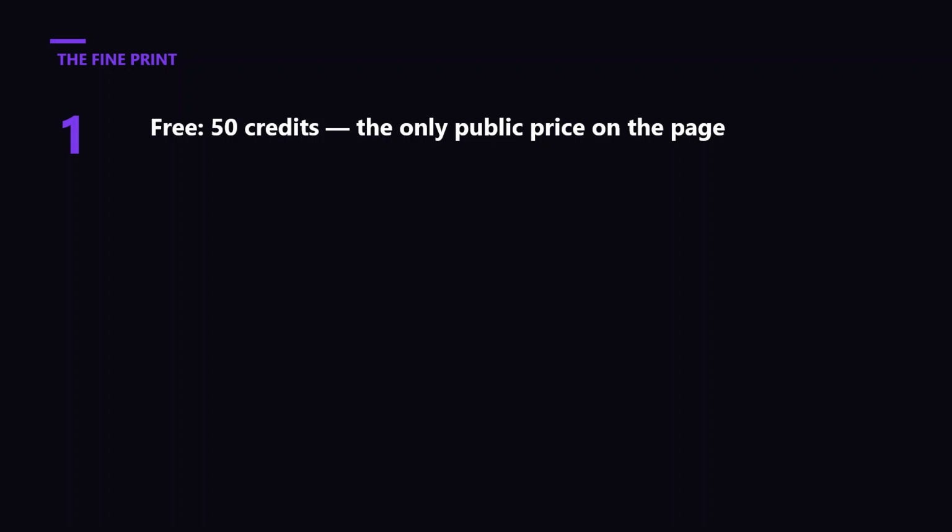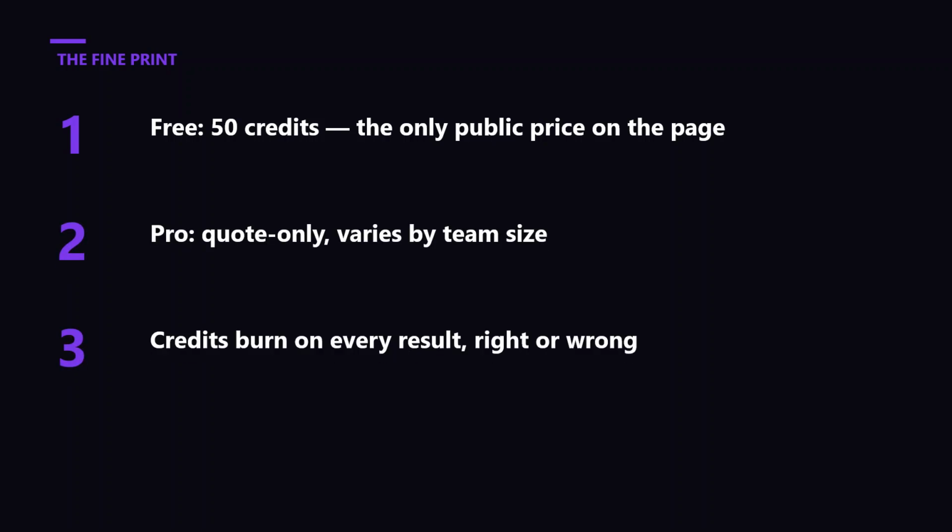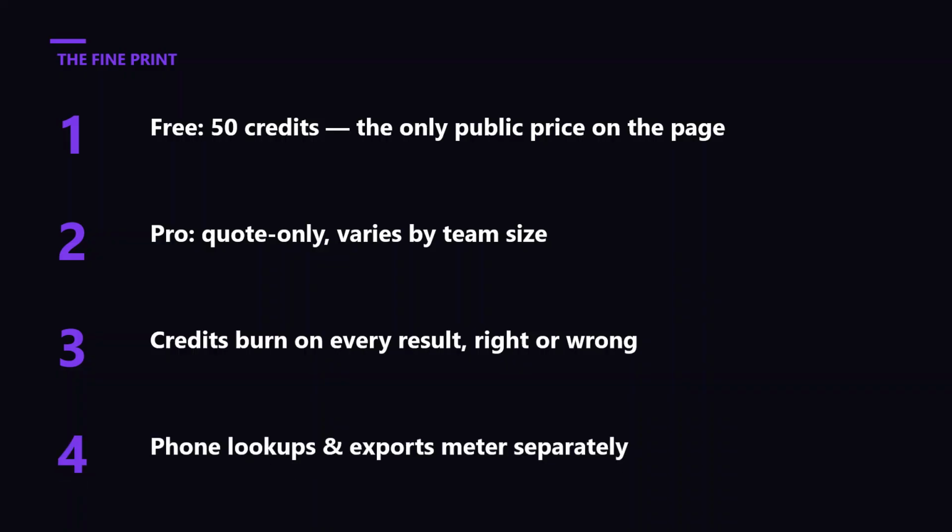Four things worth knowing before you compare Seamless to anything else. First, the free plan is 50 credits, one user, and that's the only publicly listed price on the entire page. Second, Pro requires talking to sales, and reported figures for it vary widely by team size and contract length. Third, credits are consumed on every returned result, not just the ones that turn out to be accurate. A wrong number still costs the same as a right one. Fourth, phone lookups and bulk exports draw down separately from search credits, so unlimited plans still meter the specific actions that matter most for list building.